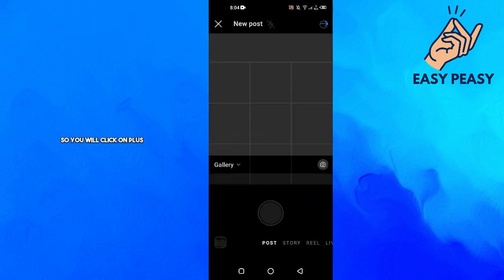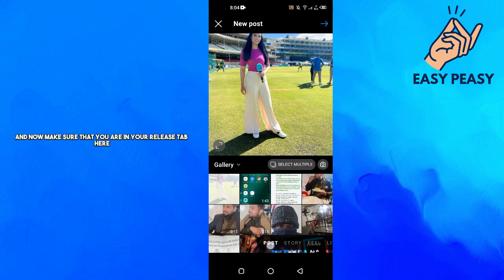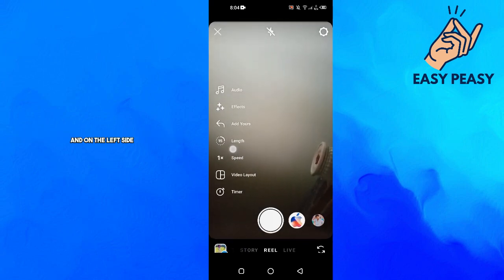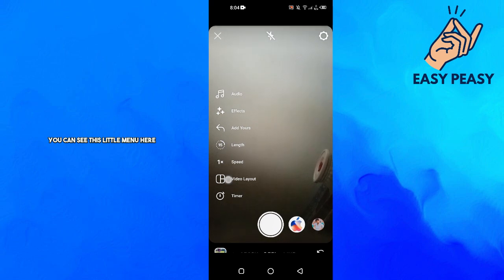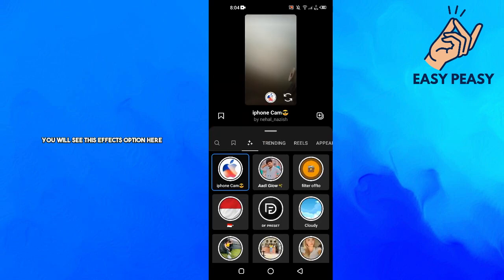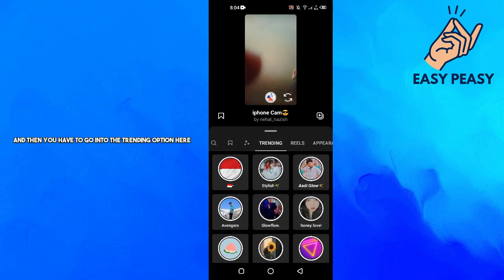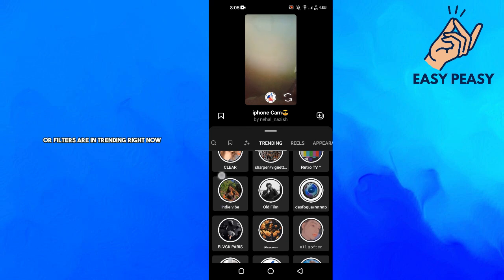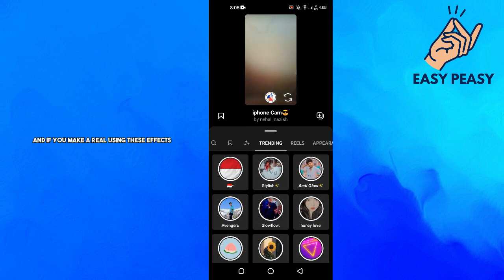So you will click on plus, and now make sure that you are in your reels tab here, and on the left side you can see this little menu here, and on the second you will see this effects option here. If you click on this one, and then you have to go into the trending option here. Now this means that these effects or filters are trending right now, and if you make reels using these effects, you probably get more views.